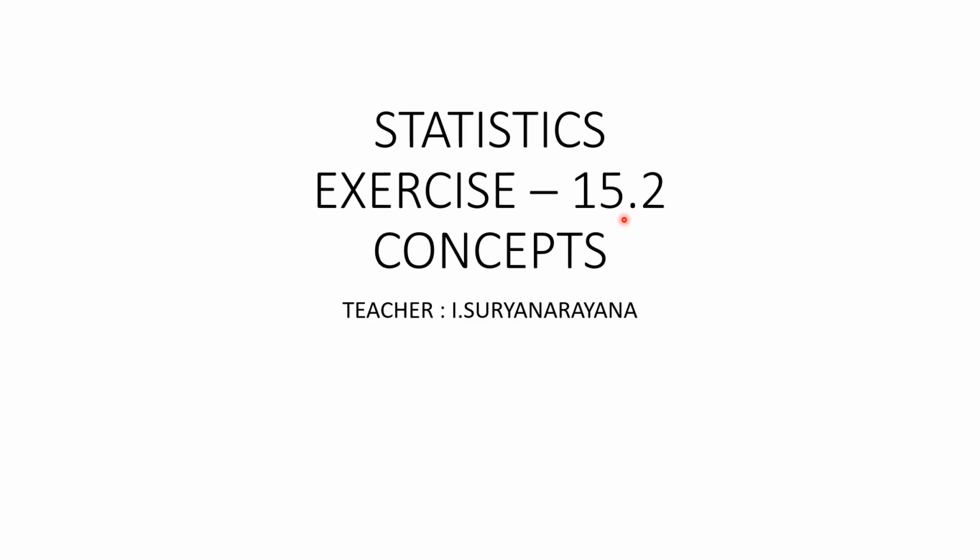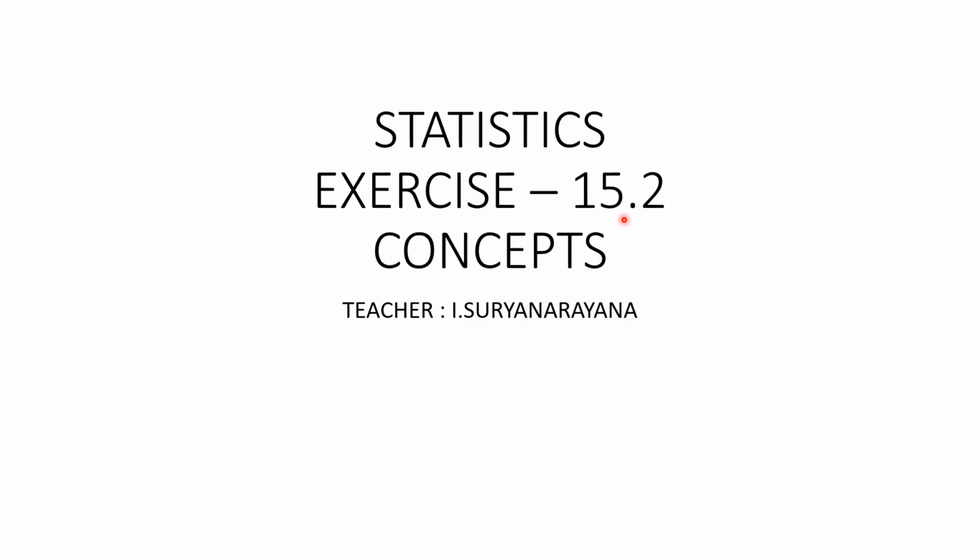I hope you have understood the concepts of mean deviation for different kinds of data, and I hope you have learnt well the problems related to mean deviation. Haven't you, my children? Right.